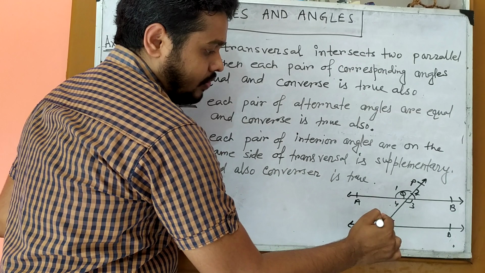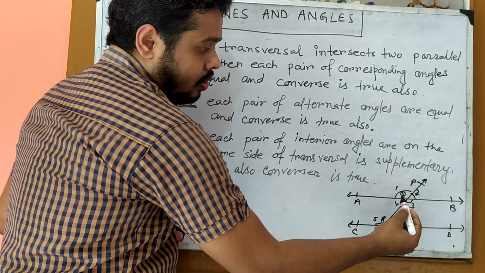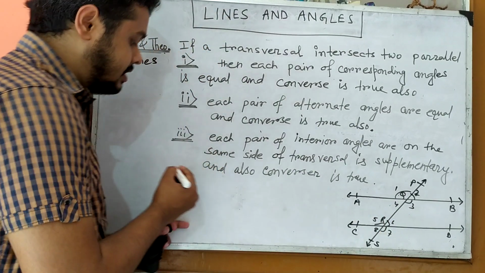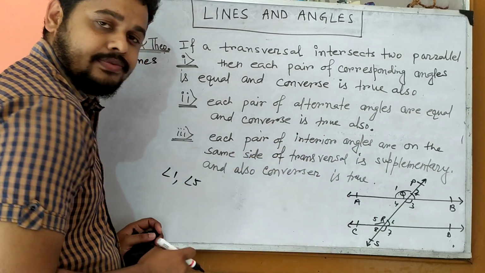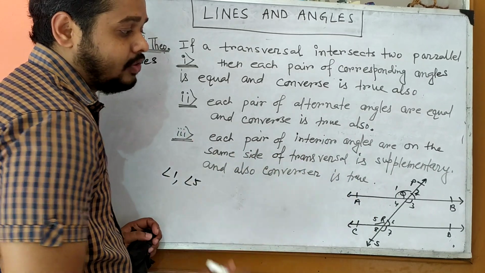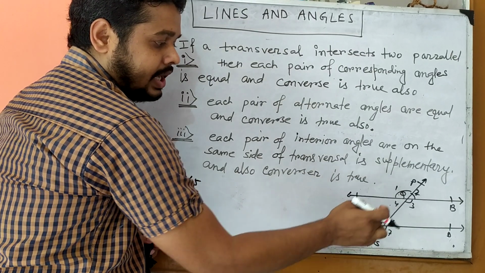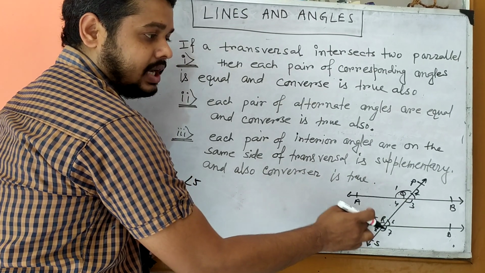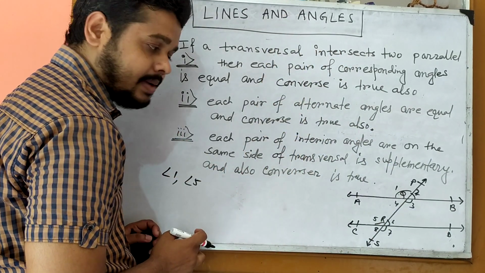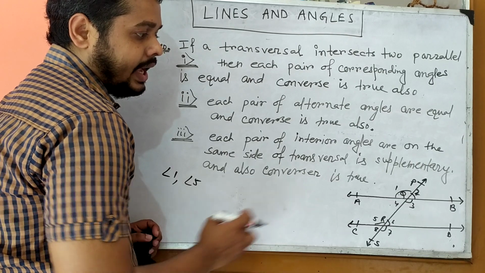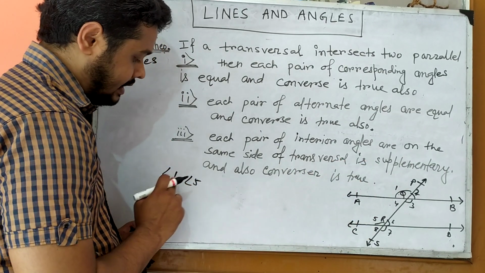Then we know angle 1 is corresponding to angle 5, because corresponding means their direction is the same, and one is an exterior angle and one is an interior angle.